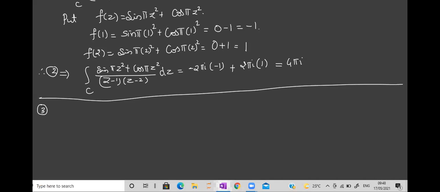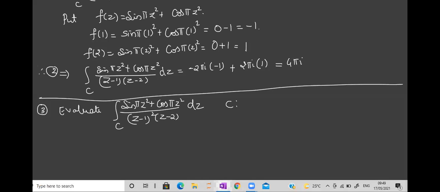Write it. See, the example is exactly the same here, only the power of z minus 1 is 2. Evaluate integration over c of (sin pi z square plus cos pi z square) upon (z minus 1) the whole square into (z minus 2) dz, where c is the circle mod z equal to 3.